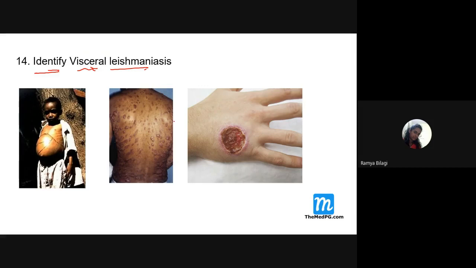So many lesions are there. In this, which is a visceral leishmaniasis? Students, first picture, second picture or third one? First, ma'am. So you all feel that the first one is the right one. Why, students? Because you only have to give the reasoning now. If you know the concept, it is done actually.